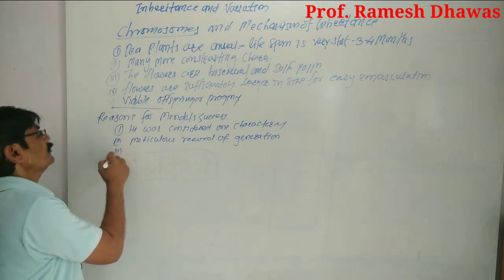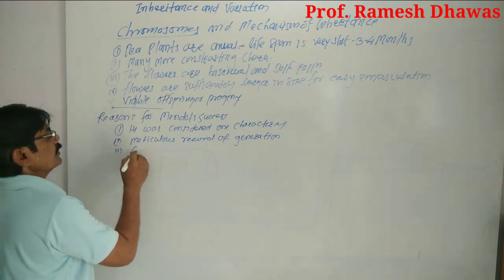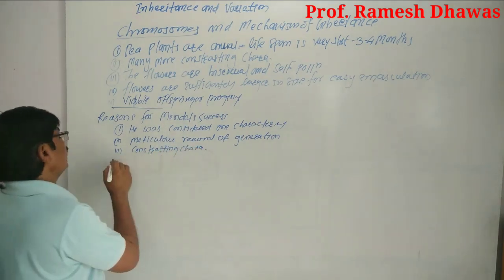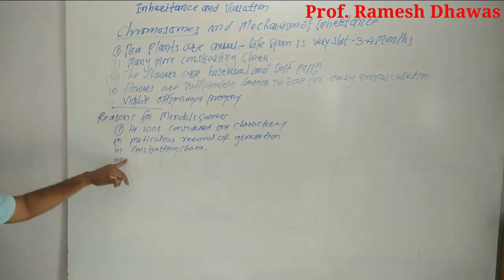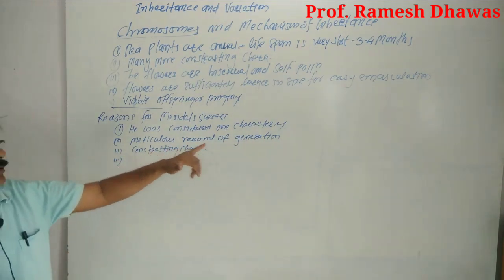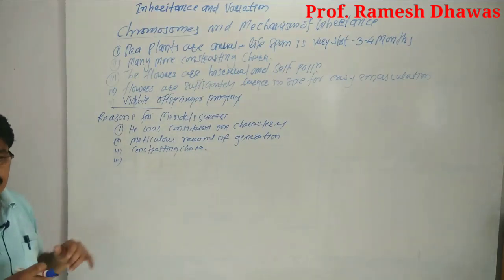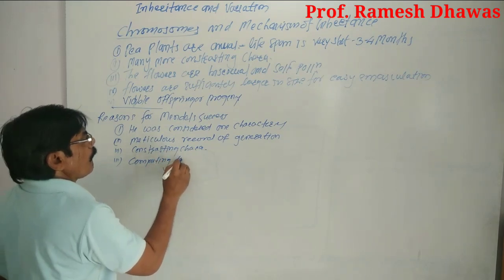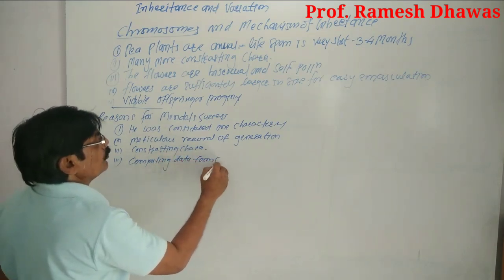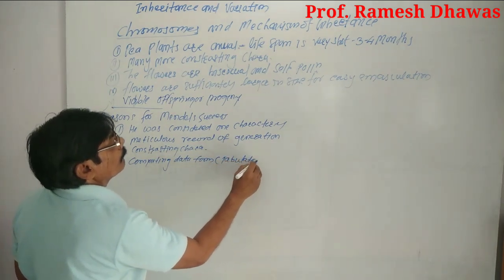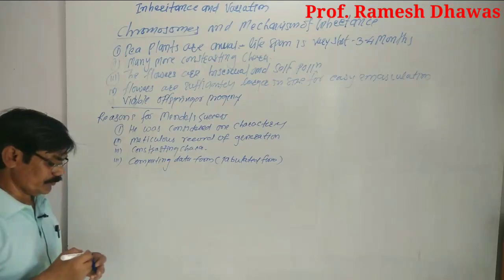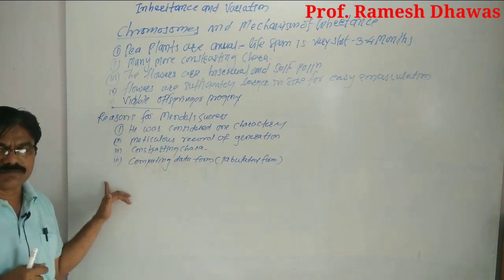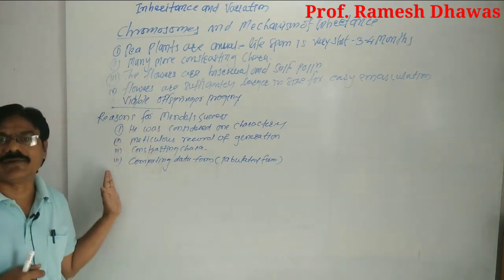Then the pea plant shows many more contrasting characters. Then he observed the data of the experiment, which is written in tabulated form. Finally, he was a lucky person. People say that at the time, lucky person.